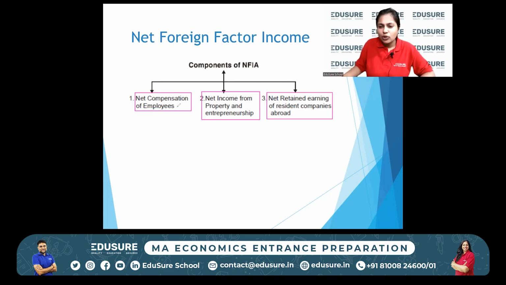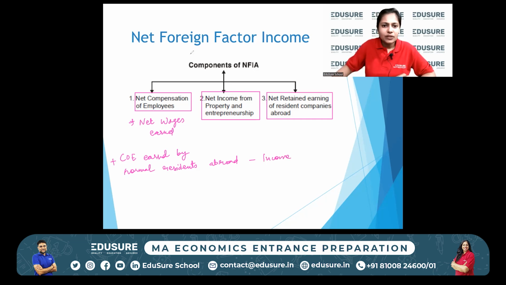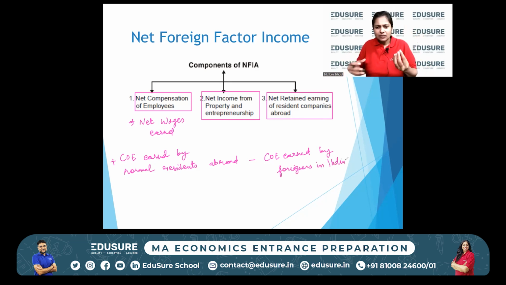Net compensation of employees loosely translates to net wages earned. So this net word basically means that all the compensation of employees earned by Indians abroad, earned by normal residents abroad, is added, and what is subtracted is, sorry, we're talking about compensation of employees, let's say, the compensation of employees earned by foreigners in India. Okay, that's the meaning of net. What we earn is taken, what we paid is subtracted, and the difference is the net.